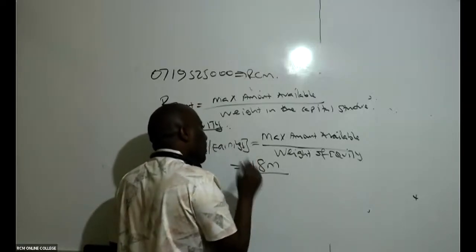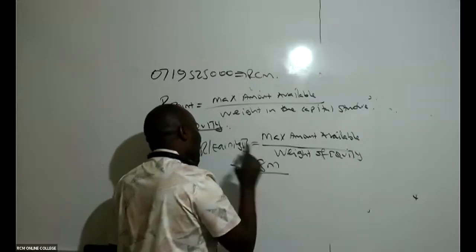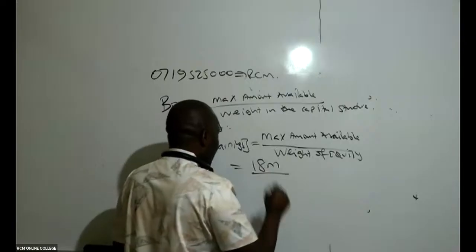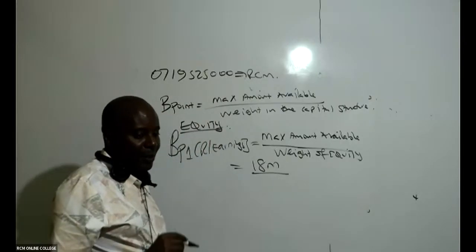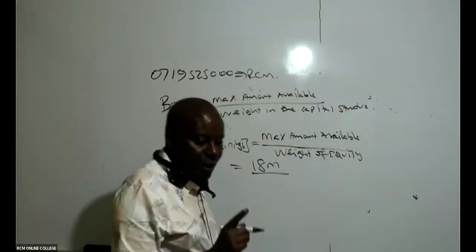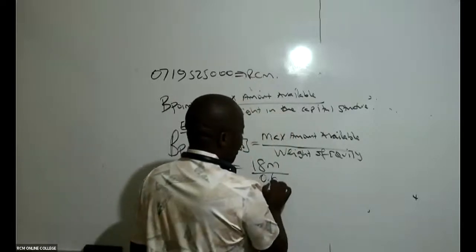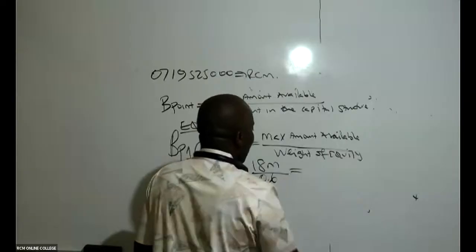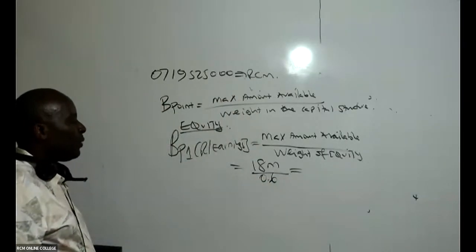Is there somebody who can remind us what the weight of equity in the optimal capital structure was, 0.4 or 0.6? The optimal weight was 0.6. So now can you kindly go ahead and divide this for me? 18 million divided by 0.6 will end up giving me what breakpoint?